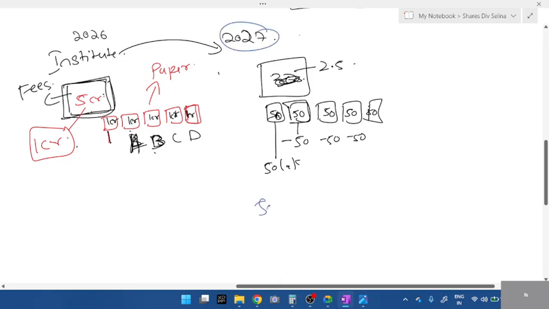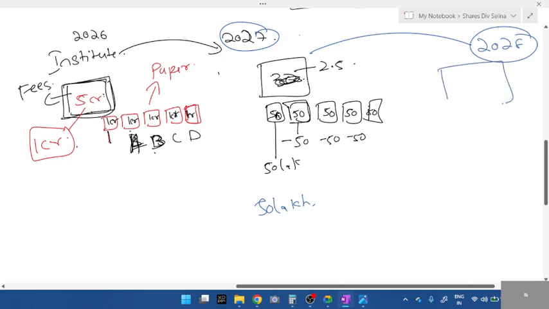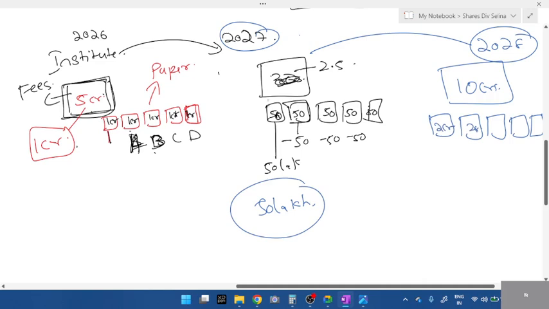They have paid this 50 lakhs, and in 2028 I start teaching well again. My company value increases to 10 crores. Now how much is each share? 10 divided by 5, each is 2 crores. So the one who trusted me in 2027 and invested 50 lakhs is going to get 2 crores.